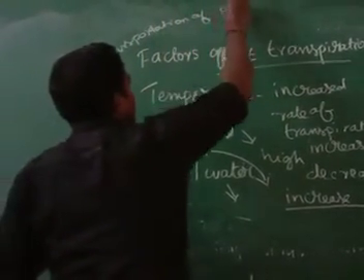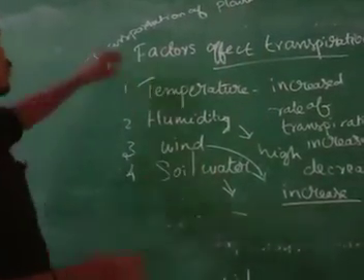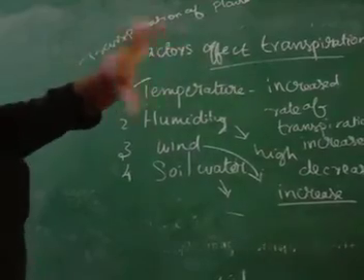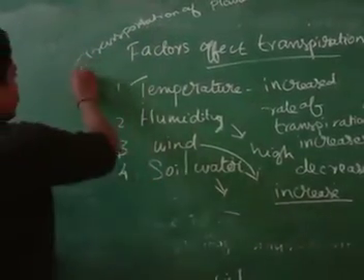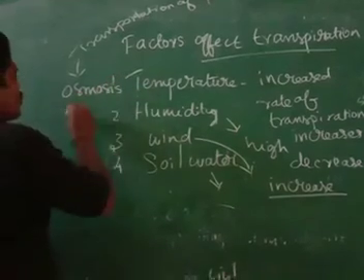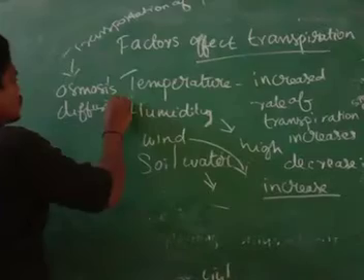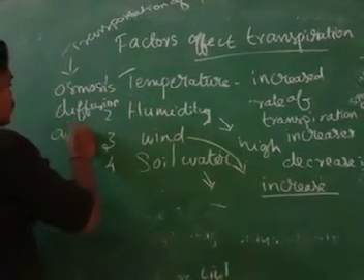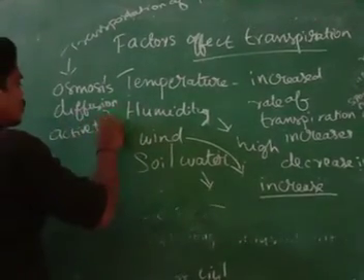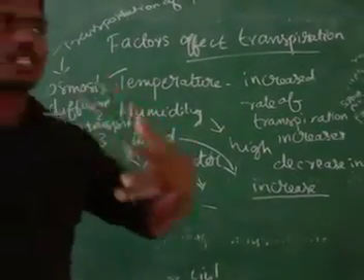Transportation in plants. This is the first topic I taught you, and when I taught this transportation, I told you there are three processes in transportation. They are osmosis, diffusion, then active transport. These three processes I told you when I was teaching first.